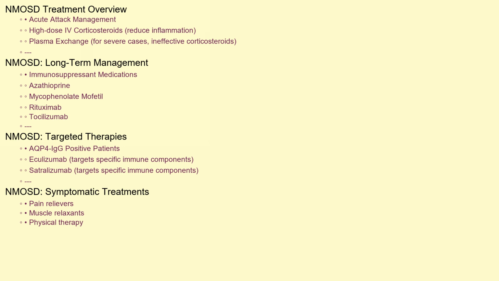Eculizumab and satralizumab, which target specific components of the immune system, are also approved therapies for preventing relapses in patients who are AQP4 IgG positive. Symptomatic treatments such as pain relievers, muscle relaxants, and physical therapy are important for managing the effects of the disease.